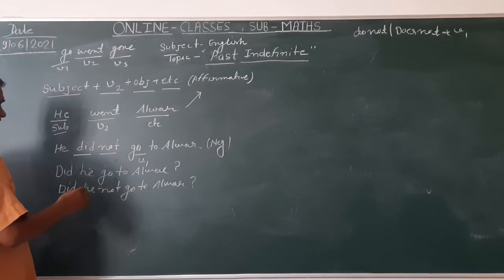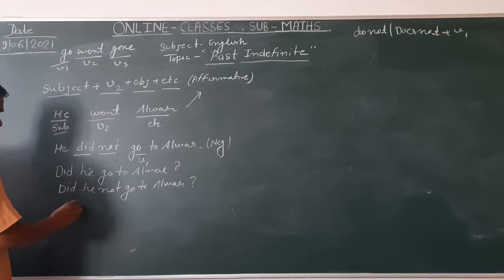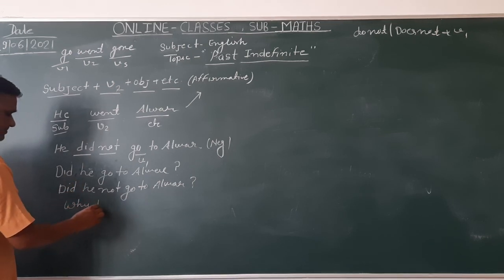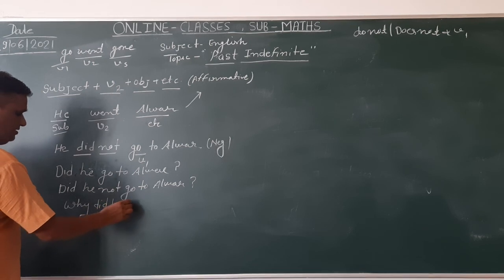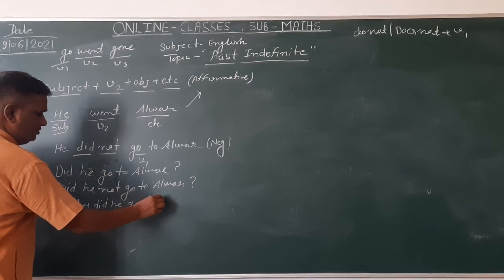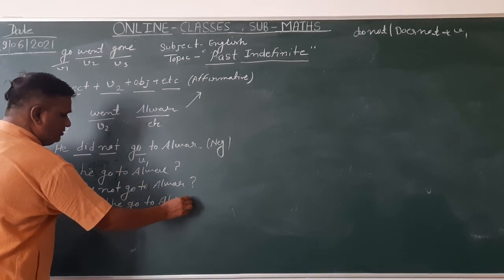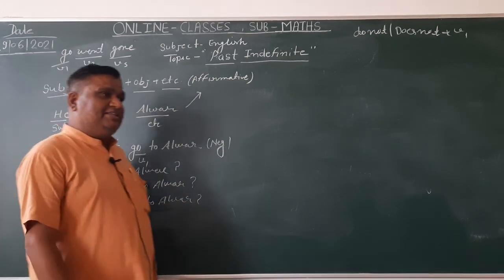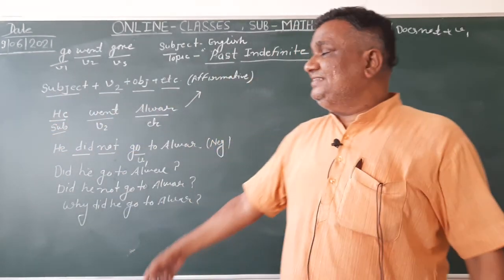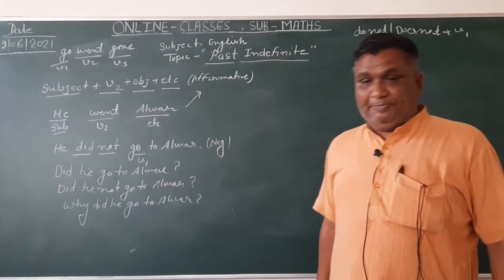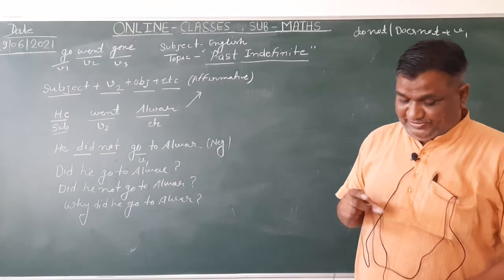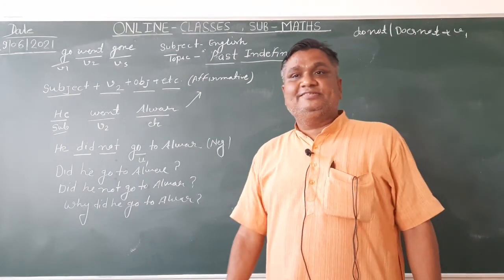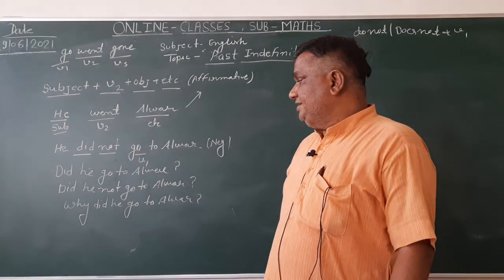Now we make the WH sentence. Why did he go to Alwar? So these are the sentences on the blackboard: affirmative sentence, negative sentence, interrogative sentence, interrogative and negative sentence, and WH sentence.